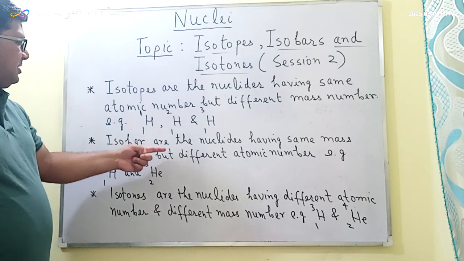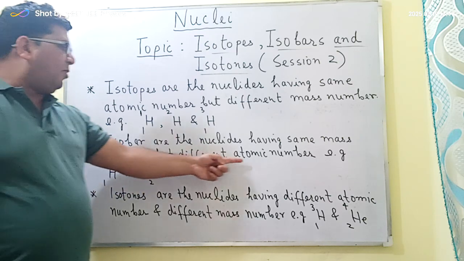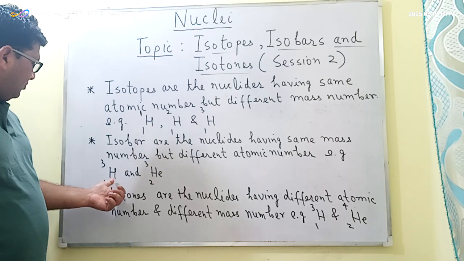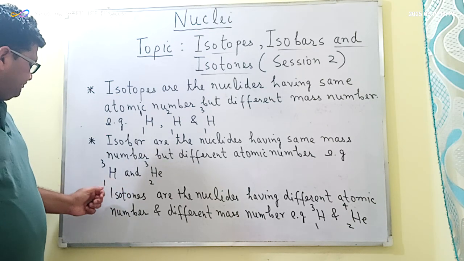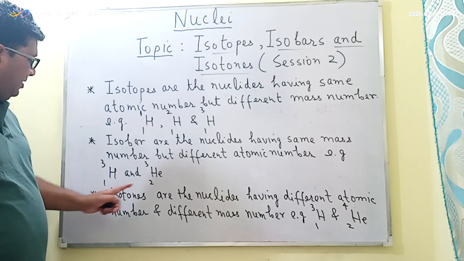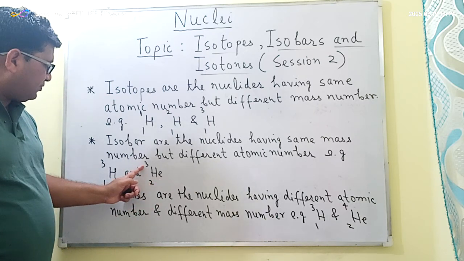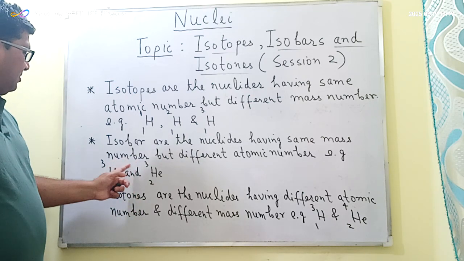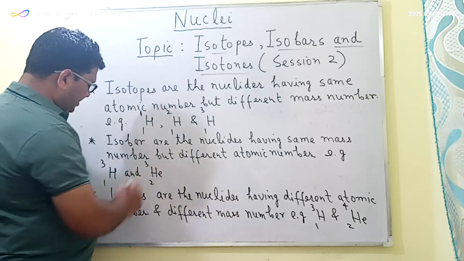Now the isobars are the nuclides which have the same mass number but different atomic number. One example is this hydrogen isotope, which has the mass number of 3 and the atomic number of 1, and this is the helium nuclei, which has the mass number of 3 and the atomic number of 2. Here we can see that the mass numbers are the same whereas the atomic numbers are different. So these two are the isobars.